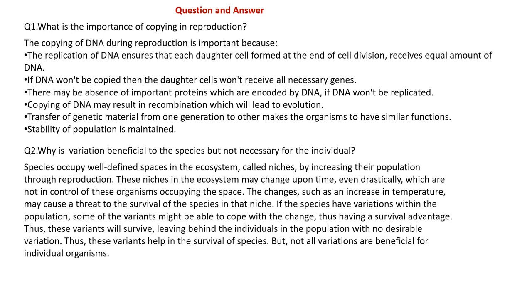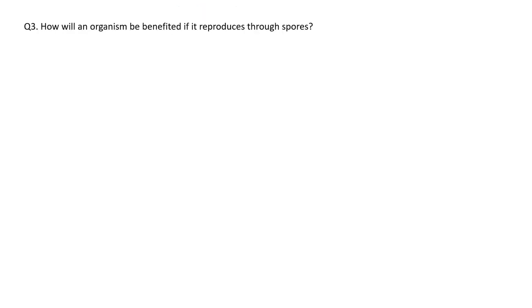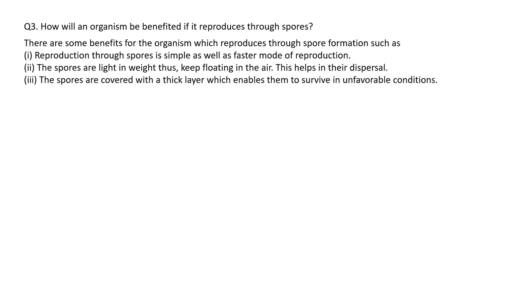How will an organism benefit if it reproduces through spores? See, there are certain points. Reproduction through spores is simple, as well as a faster mode of reproduction. So many spores are formed during this process, and they easily spread away because they are lightweight.